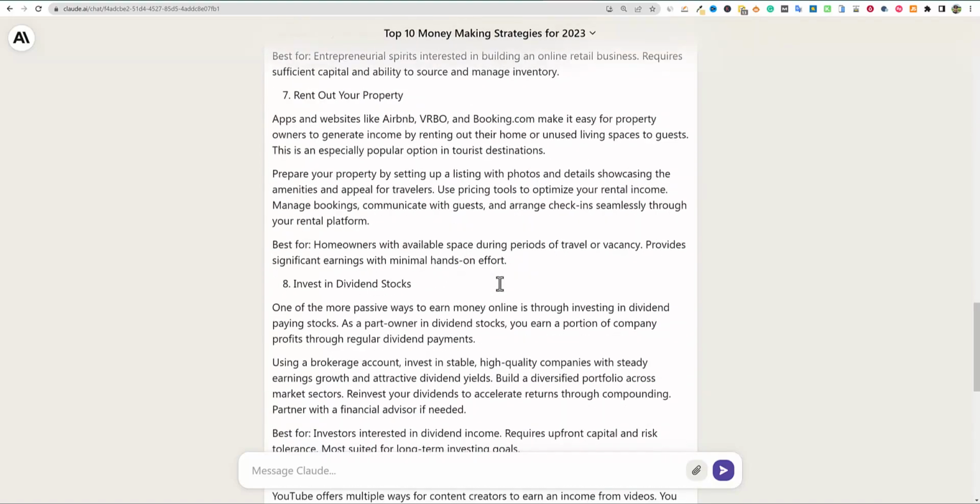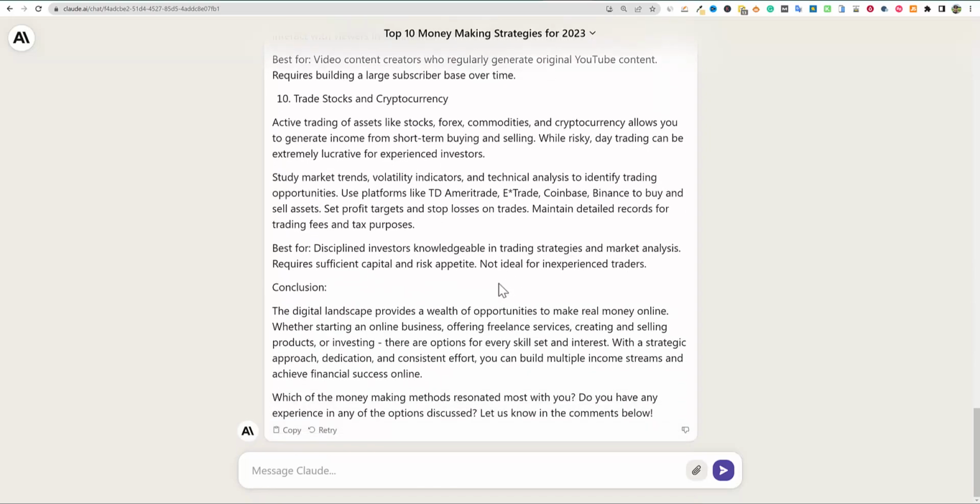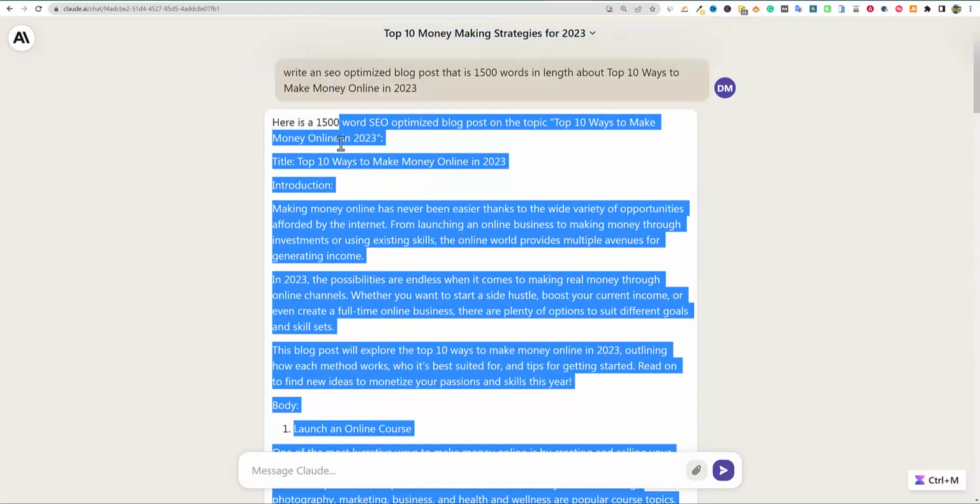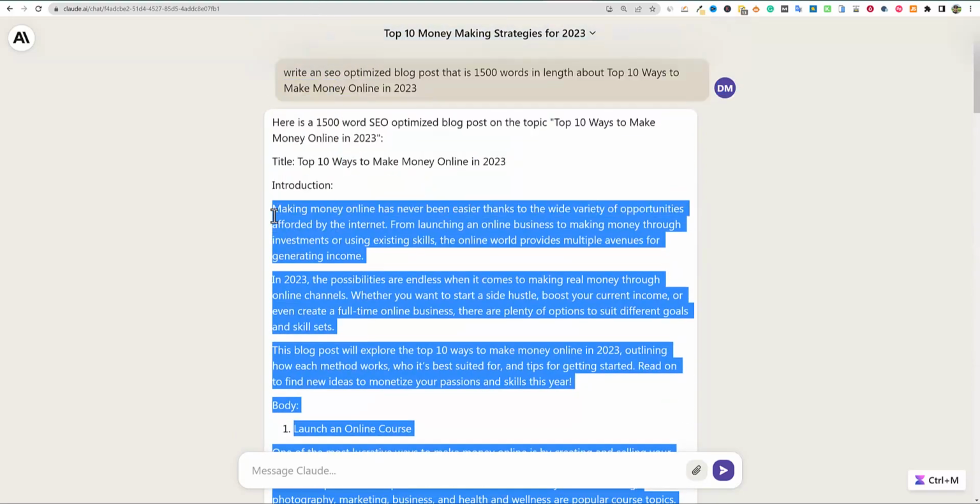Not really trying to compare to ChatGPT, but it's very similar. It is a chat-based AI writing program. But I do think that another really cool thing, let's go over here just for fun. I'm going to copy this.